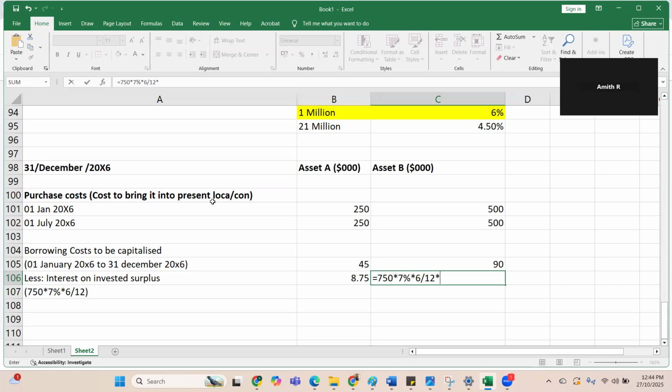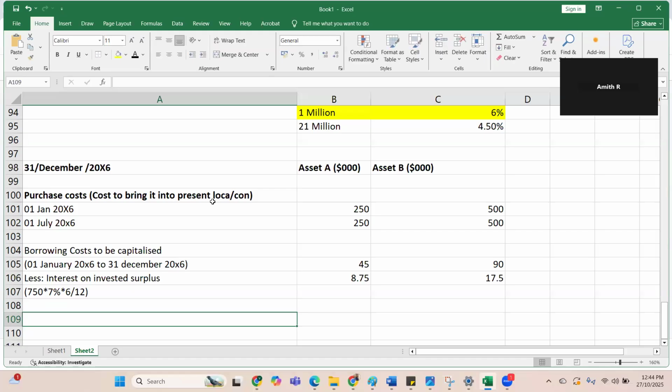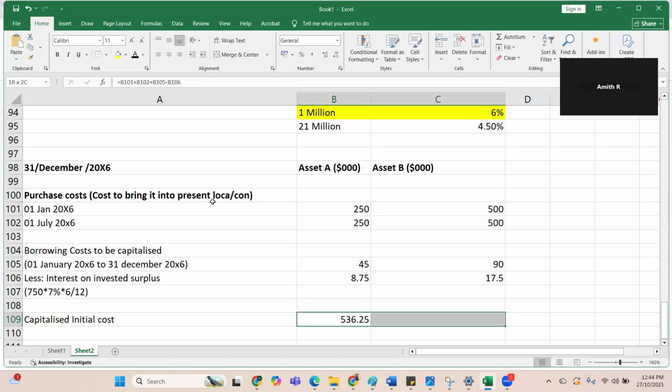And out of the total assets, 1000 divided by 1500, so 17.5. And what is the net capitalized initial cost on 31st December 20x6? It is equal to this plus the borrowing cost minus interest. So it is going to be in this way.